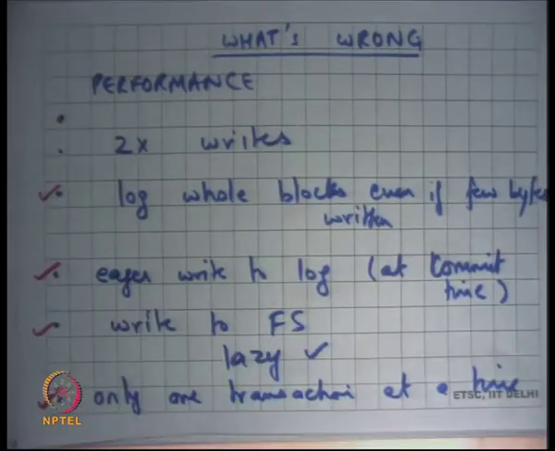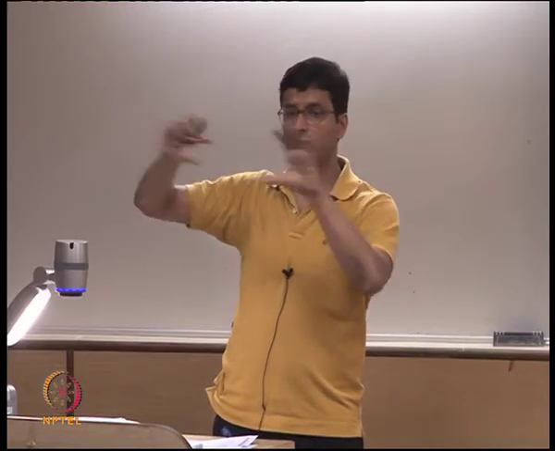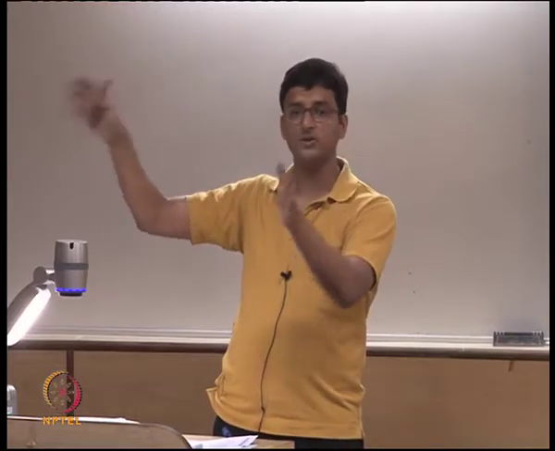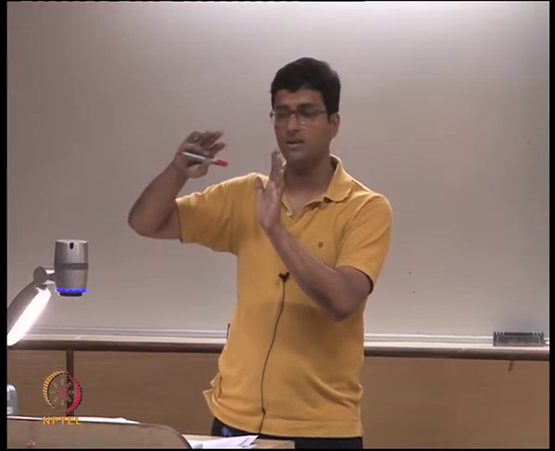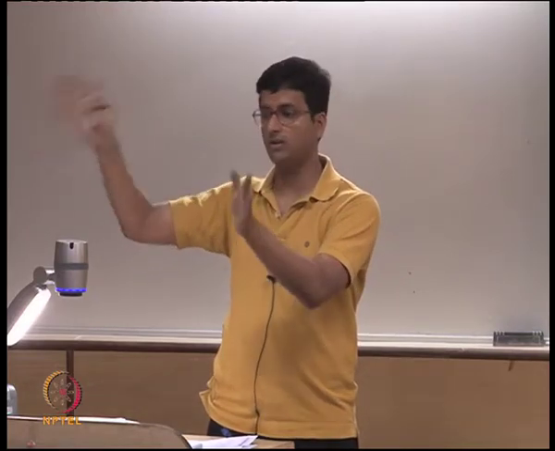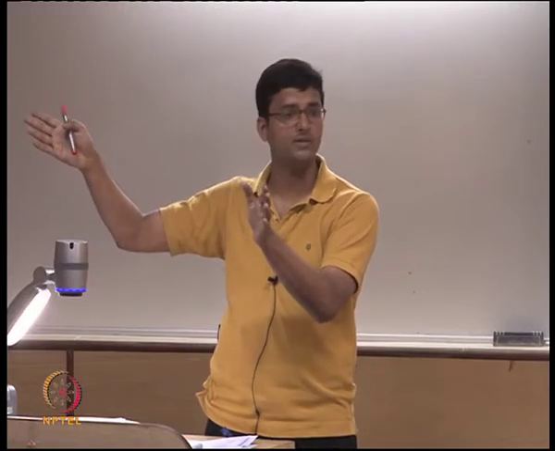All right, and 2x writes remains, but the nice thing is, because you are batching so many writes together in the log, it's a complete sequential write to the log, so that's very fast. As we know, there's only one seek and one rotation, and you do a write at 50 to 100 megabytes per second to the log.